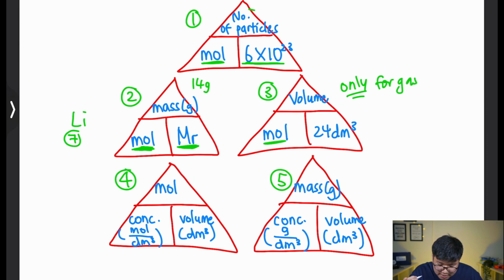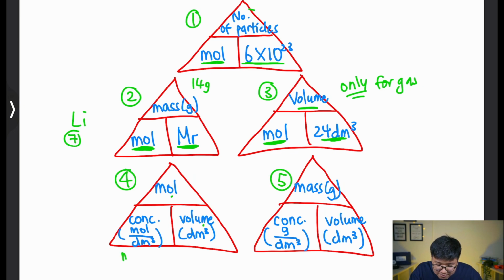And for magic triangle 4, okay, the concentration times the volume, you get the mole. So concentration, the unit is mole per dm cube and volume is dm cube. So if you do a simple math, okay, mole per dm cube times dm cube, okay, you cancel and get the mole. Okay, so concentration is how diluted the solution is.